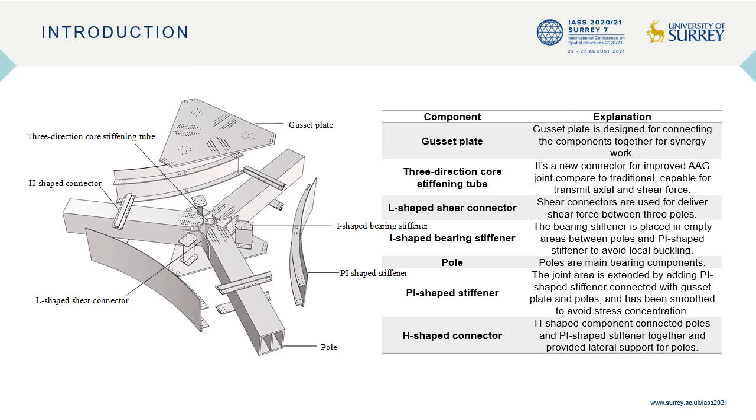Under the guidance of different mechanical properties, this new type of joint is designed, as shown in the figure. Some components, such as the pi-shaped stiffener, I-shaped bearing stiffener, and L-shaped shear connector, have been added here to improve the out-of-plane loading capacity and enhance the joint's applicability in complex loading cases for complicated structures. Design styles are elaborately listed in the table on the right.